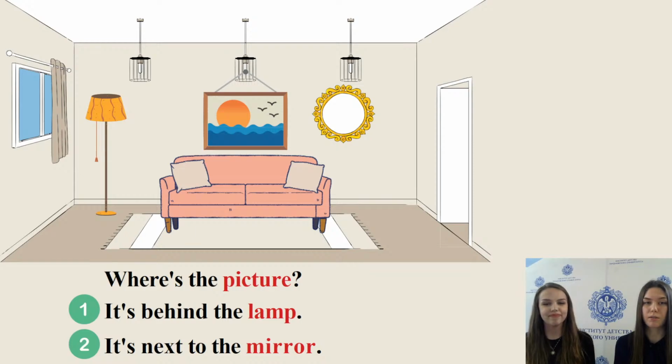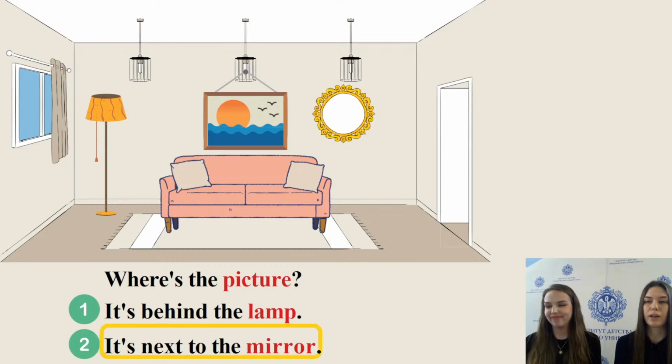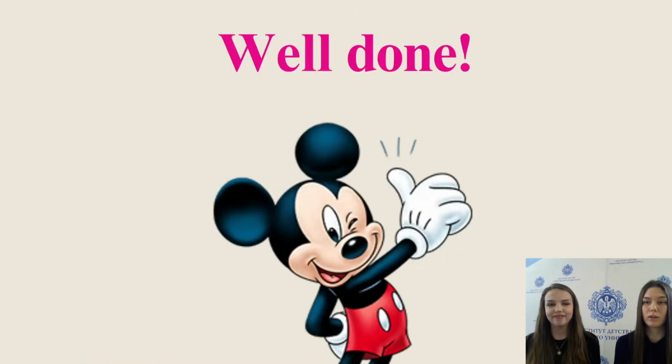Where's the picture? Number 1, it's behind the lamp, or number 2, it's next to the mirror. Yes, you are absolutely correct. It's next to the mirror. Thank you. Well done.